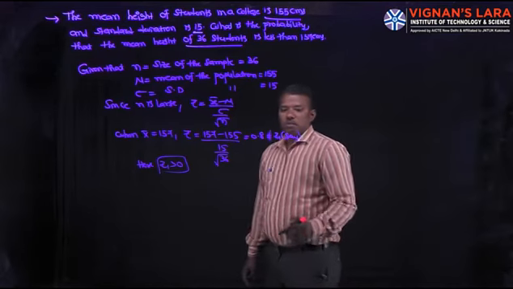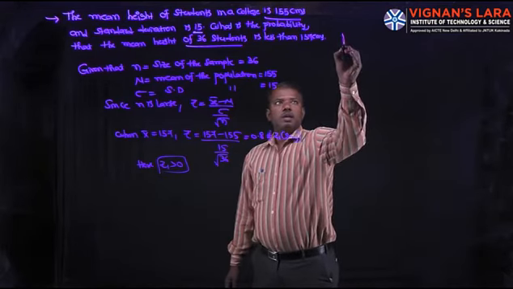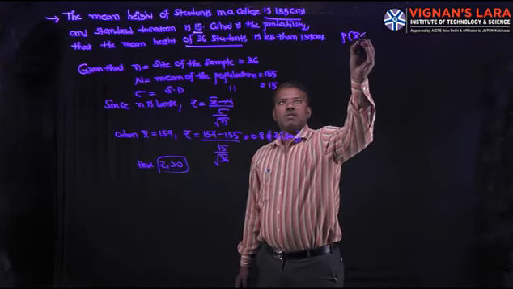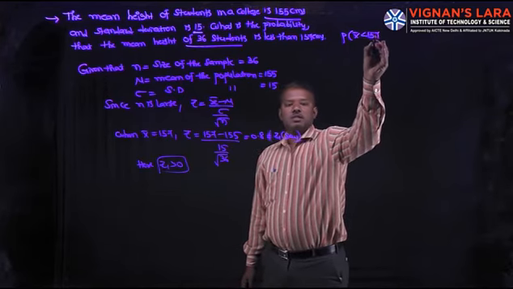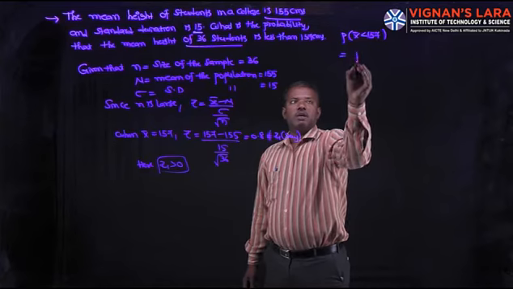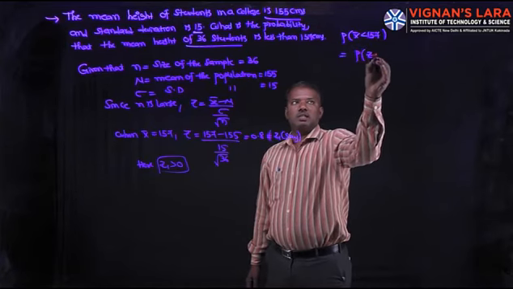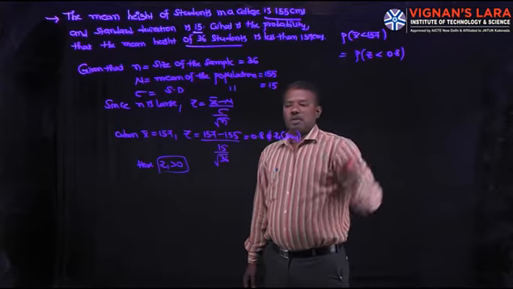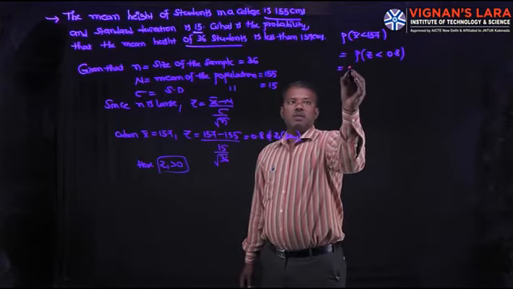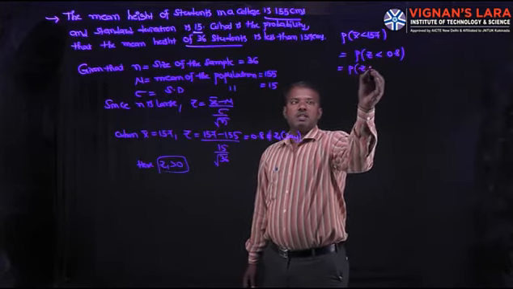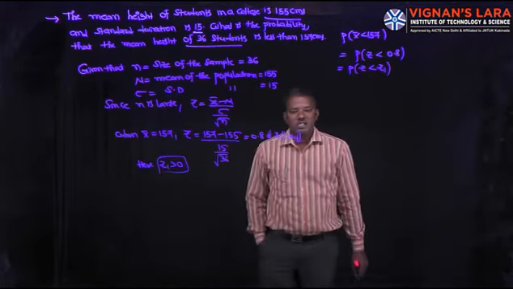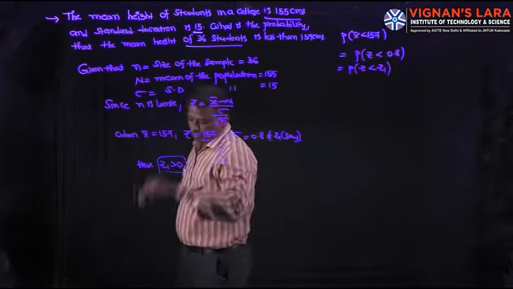Then P of x bar less than 157 centimeters will be nothing but P of Z less than 0.8, that is P of Z less than Z1 with Z1 positive.